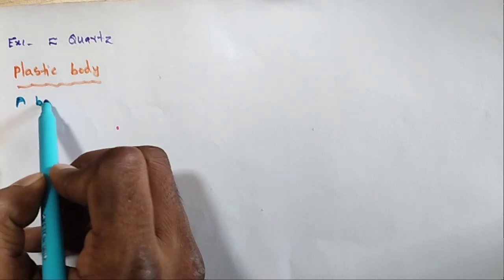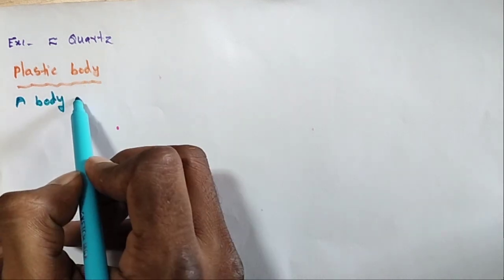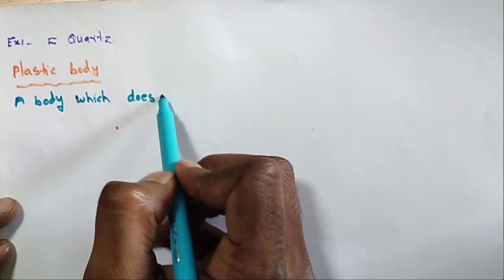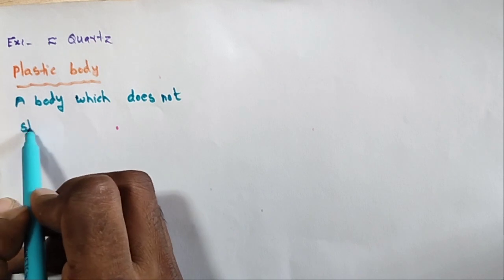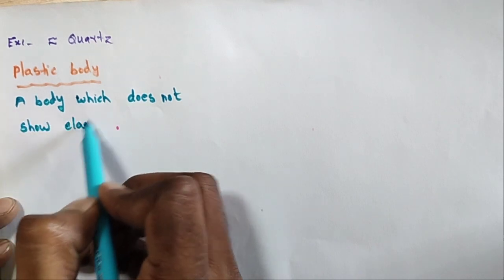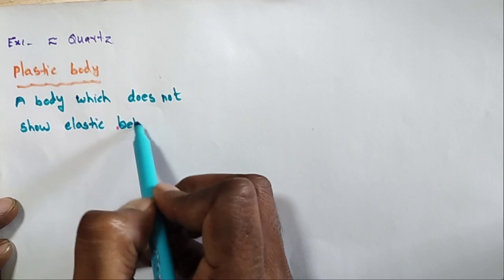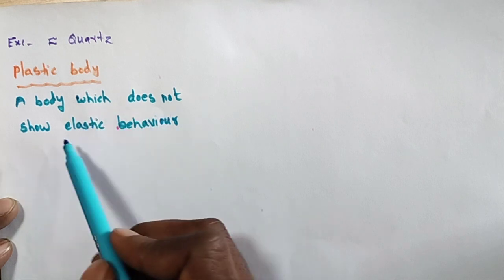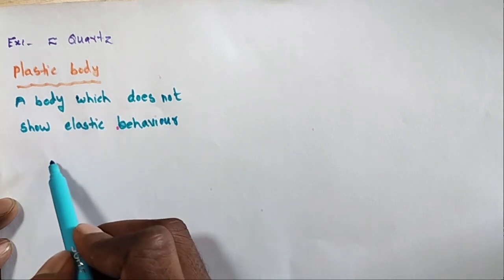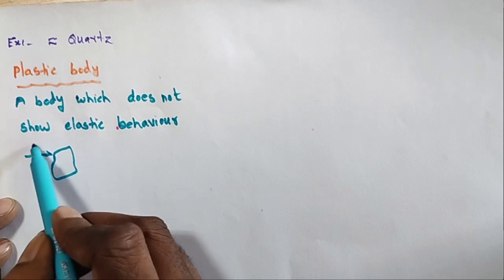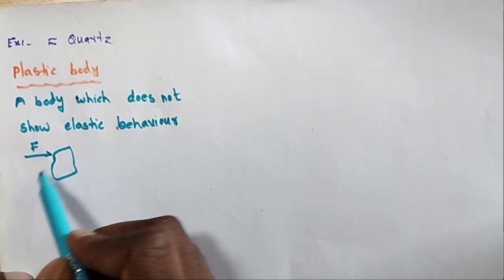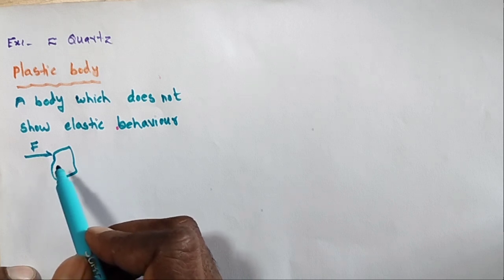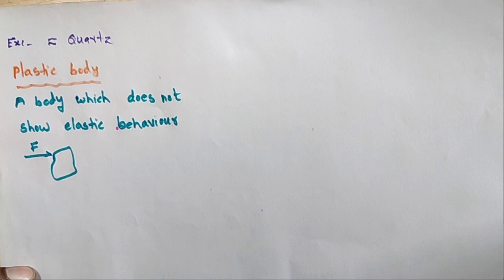Here a body which does not show elastic behavior is called a plastic body. A body which does not show elastic behavior. That means here when the deformation force is acting on the object, it does not come back to the same size or shape or both. So that body is called a plastic body.